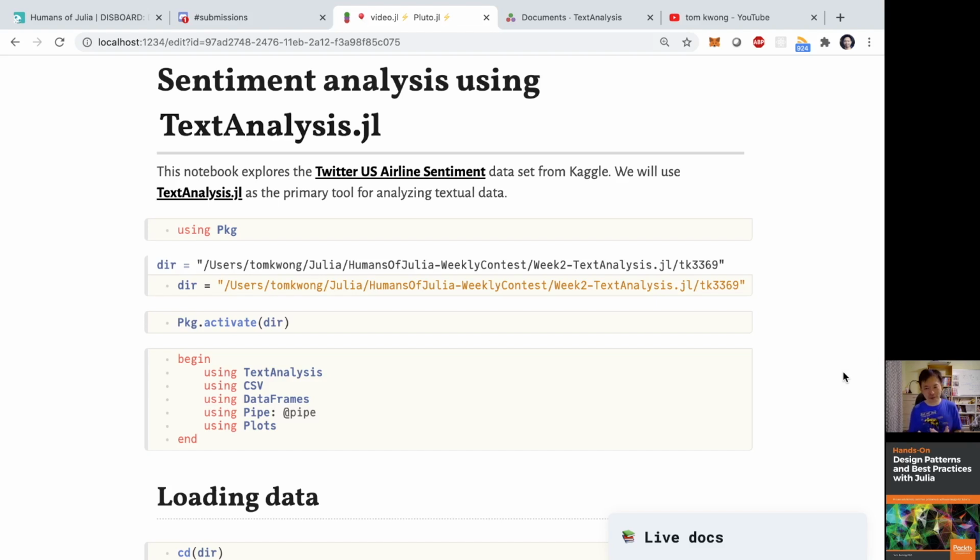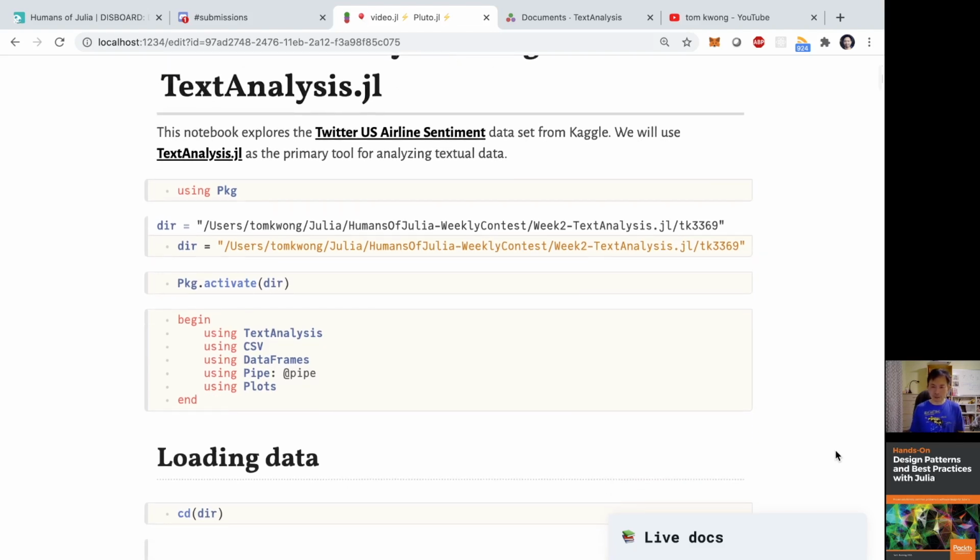So if you see anything that can be improved upon when you go through my notebook here, feel free to leave me a note on YouTube or drop me a note on Slack or Twitter or even Discord if you're a member, and we can talk about it. Today I'll quickly walk through the notebook and share with you how I do the text processing as well as training a model to do prediction. Okay, so let's get started.